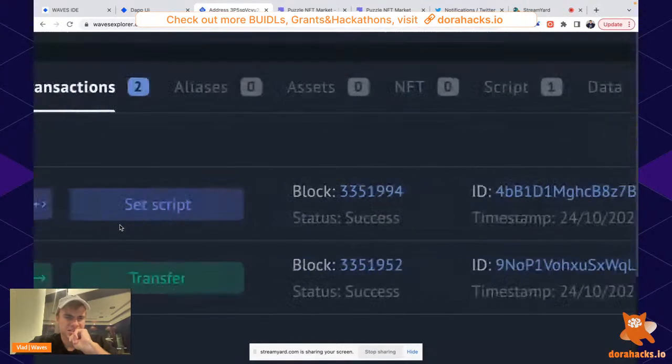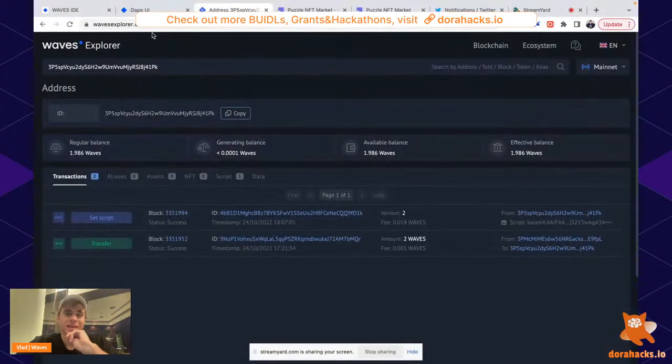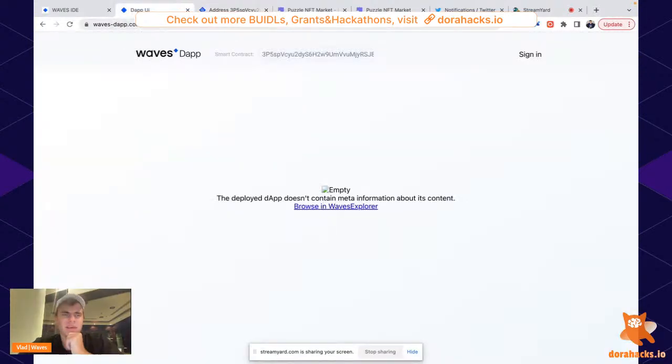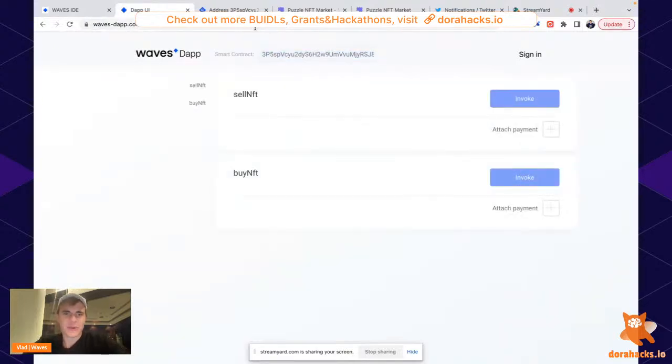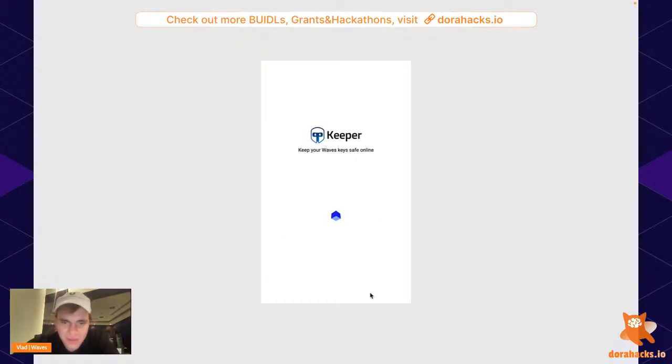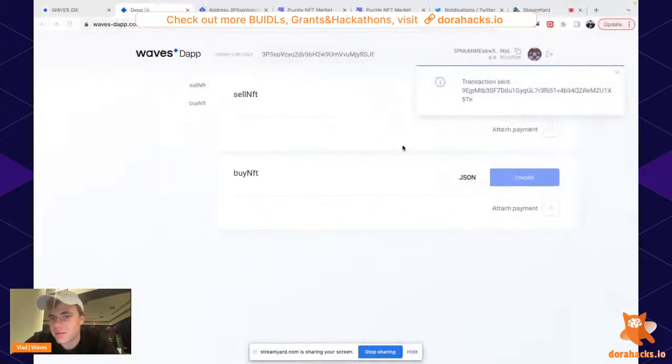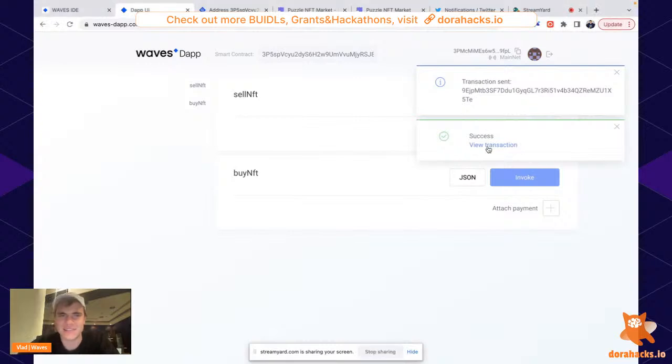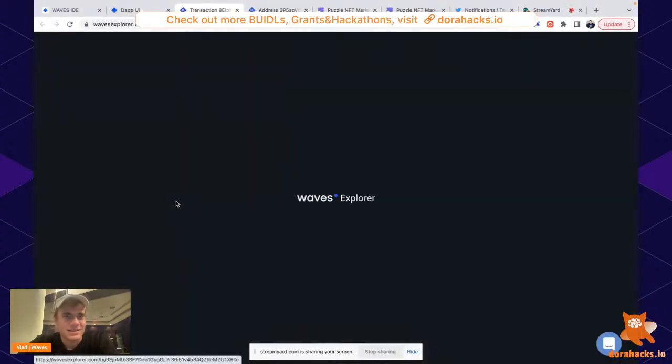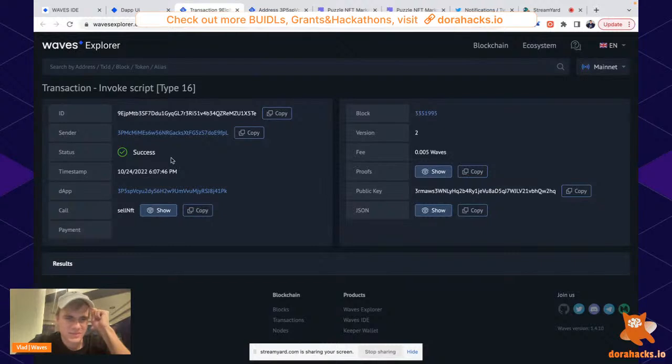Set script transaction. What does it mean? It means that we can actually use this smart contract already. We can go to the Visual app, insert the address of the smart contract here, and voila, here we go. We have sell NFT and the buy NFT functions. We can even invoke them. We can do a transaction to sell NFT. Look. It literally does nothing because the function is empty, but it's getting invoked. Look, transaction sent, transaction is successful. Yeah, here it goes. Yeah, sell NFT. This is how perform transaction looks like.